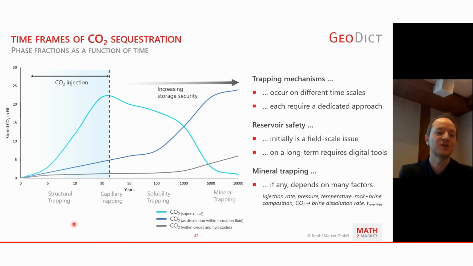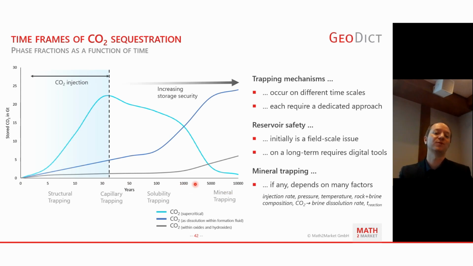So we have structural trapping at first, which is mostly a reservoir-scale question, looking at the sealing capacity of my reservoir. Are there any faults that I need to consider? What's the sealing capacity of my cap rock? Questions like this. And then we go to capillary trapping, mentioned earlier, going along the time scale that you can see here on the x-axis.